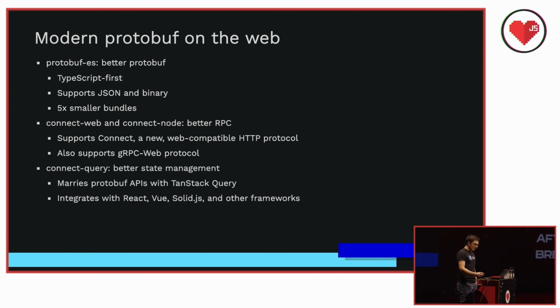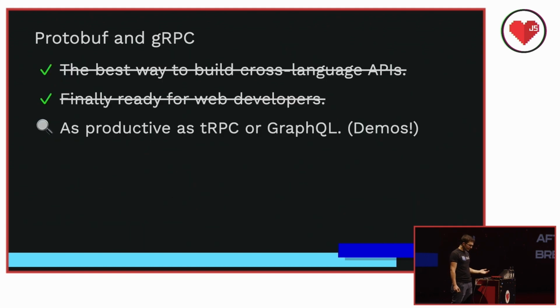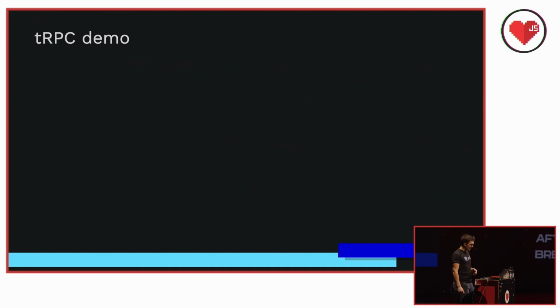Finally, we worked with Tanner Linsley and the TanStack team to integrate TanStack Query. We made Connect Query. So Connect Query makes type-safe state management really easy, and you can use it in React if you're using React Query or Vue or Svelte or Solid.js. All the TanStack stuff that's supported. So with these three components, a modern protobuf stack is just as productive as tRPC or GraphQL. To show you what I mean, we're going to look at the same to-do app, but built in these different frameworks. So let's do the first.